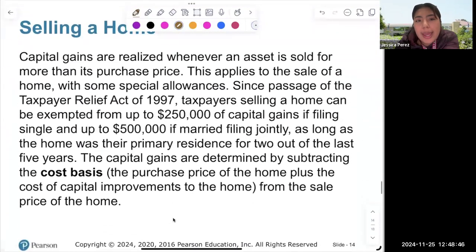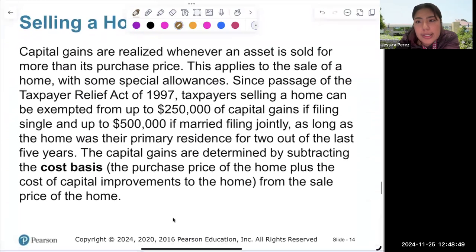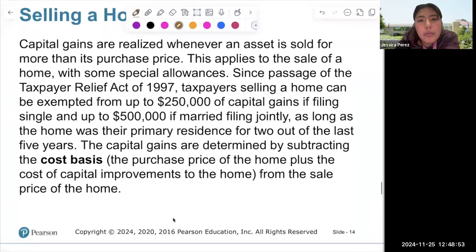When you're selling a home, capital gains are realized whenever an asset is sold for more than its purchase price. This applies to selling a home with some special allowances, for example, if interest rates are increasing and house prices are increasing. Since passage of the Taxpayer Relief Act of 1997, taxpayers selling a home can be exempted up to $250,000 of capital gains if filing as single, and up to $500,000 if married filing jointly, as long as the home was your primary residence for 2 out of the last 5 years.